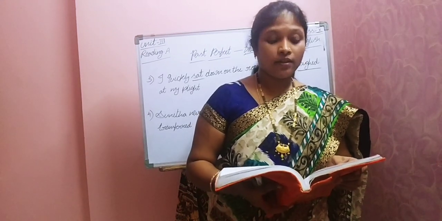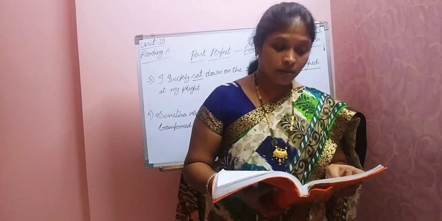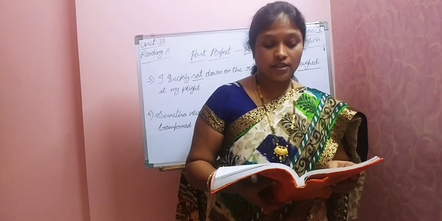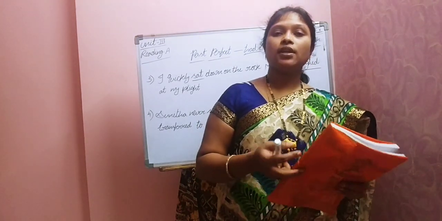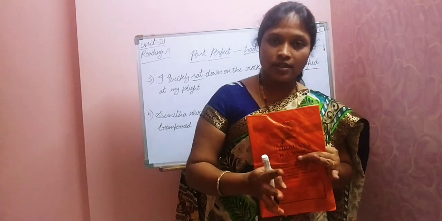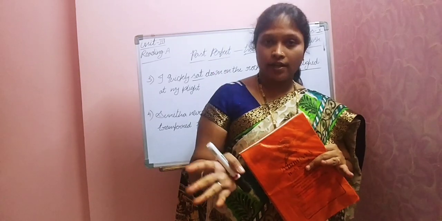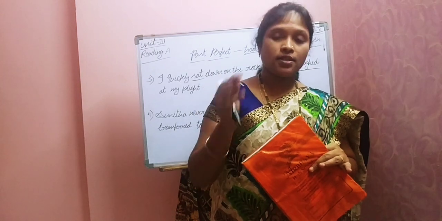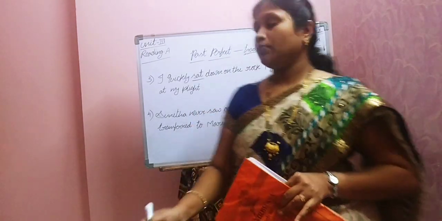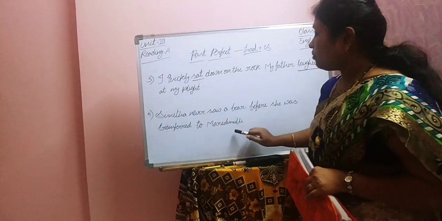Normally, when the time relation is unambiguous, that means no clarity, by the use of before, after, because, the simple past tense is used to refer to both past actions. See here, up to three examples, we were talking about particular time or actions. If we are not talking about any particular time or period, we don't want to mention that, then also we can describe the actions in only past tense. For example, Sunita never saw a bear before she was transferred to Maredumilli.